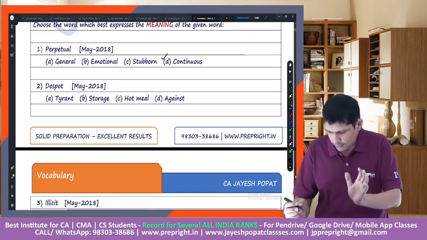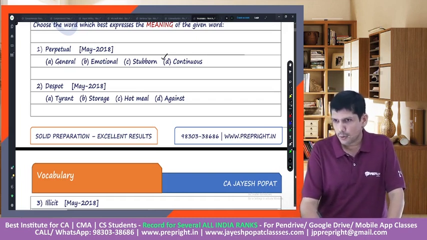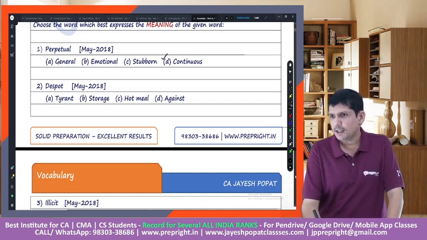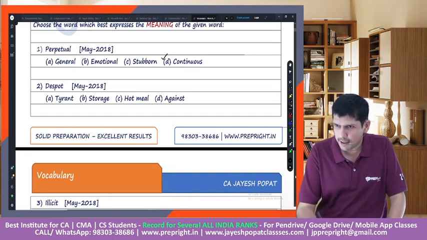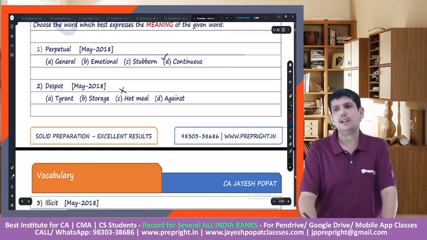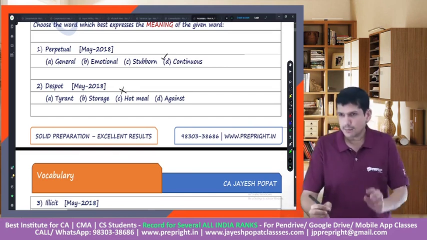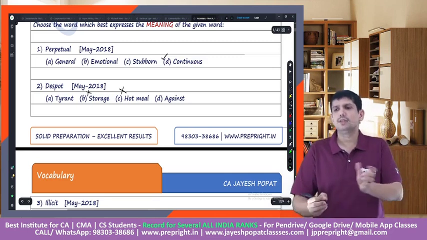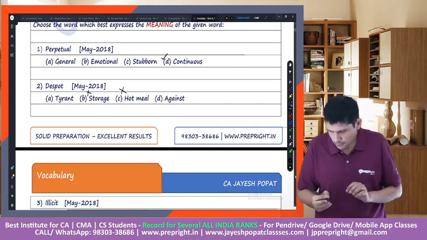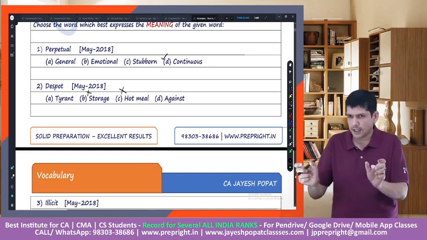let us have a look at the options. The options are tyrant, storage, hot meal, against. According to me, I can very well eliminate hot meal because I don't normally associate despot with hot meal. Something like storage also I would eliminate because this also does not sound similar. Now I am left with two options, which are tyrant and against.